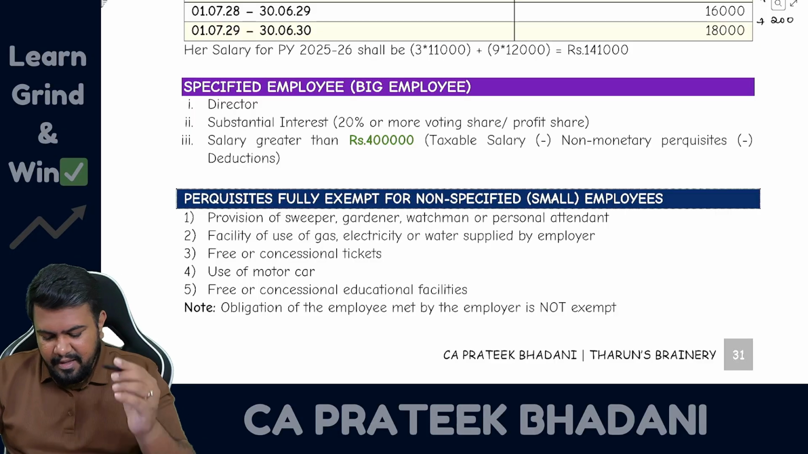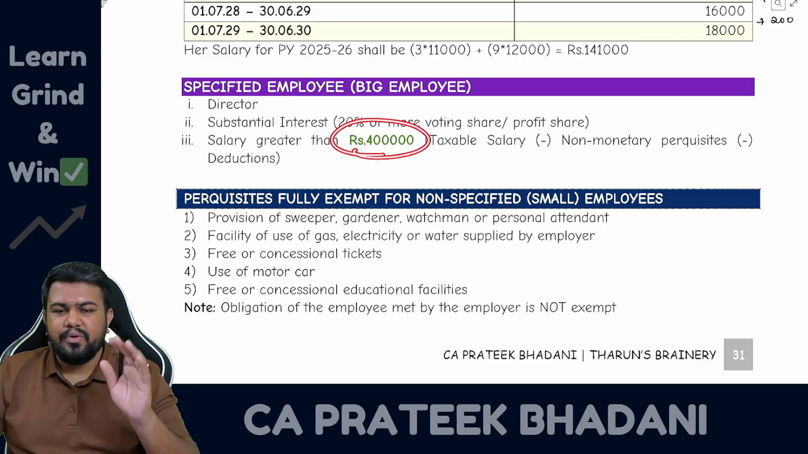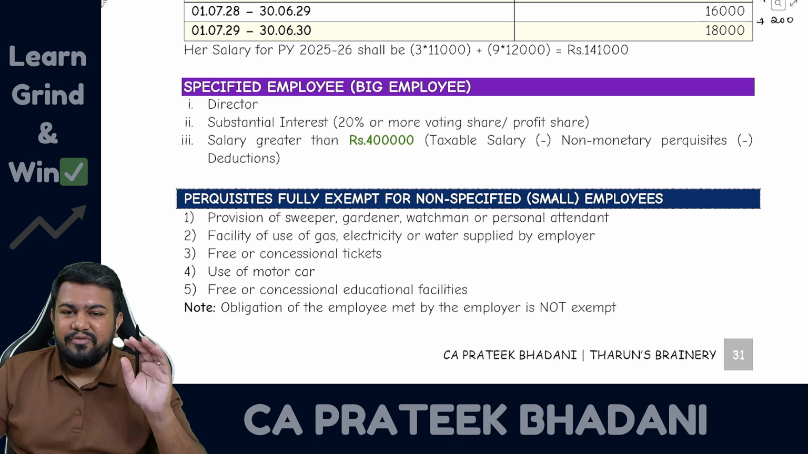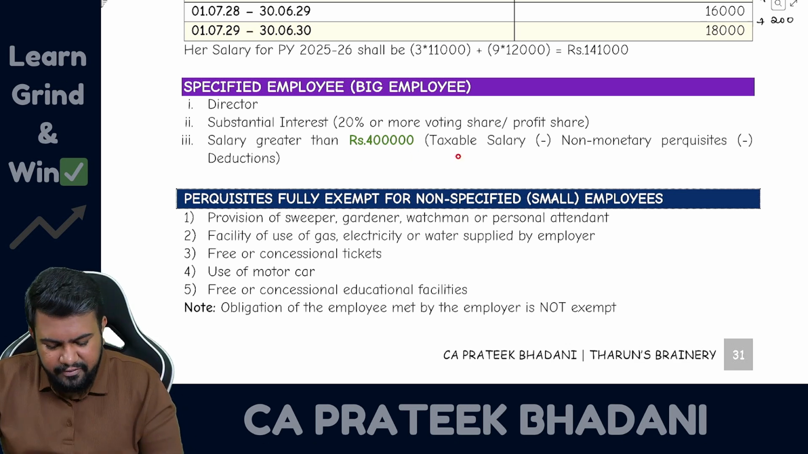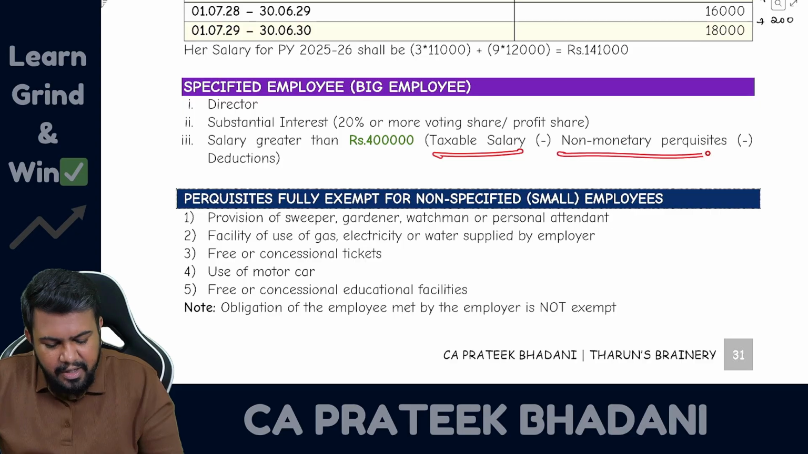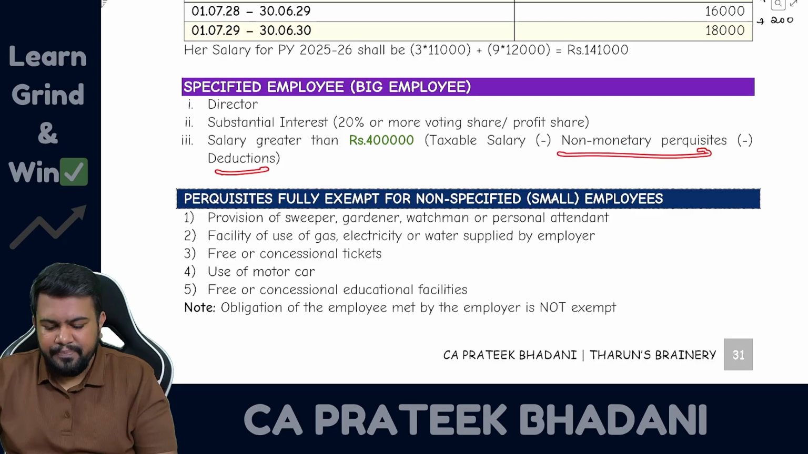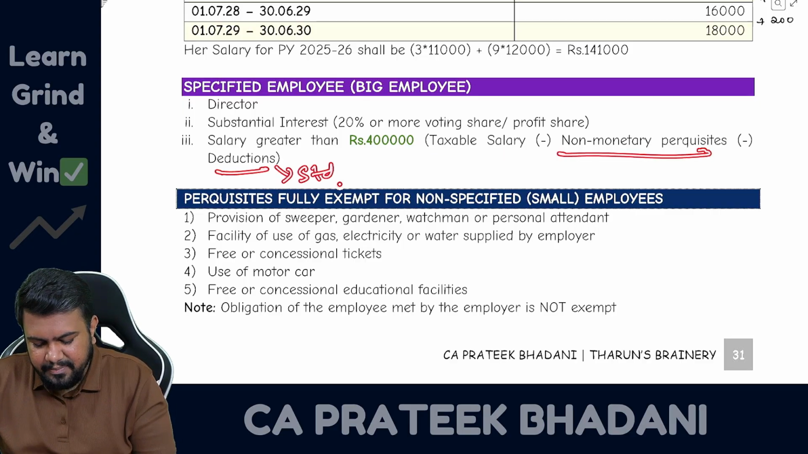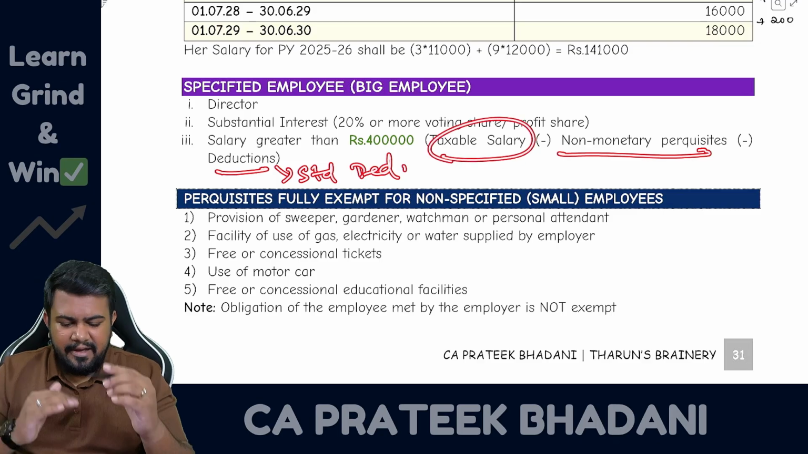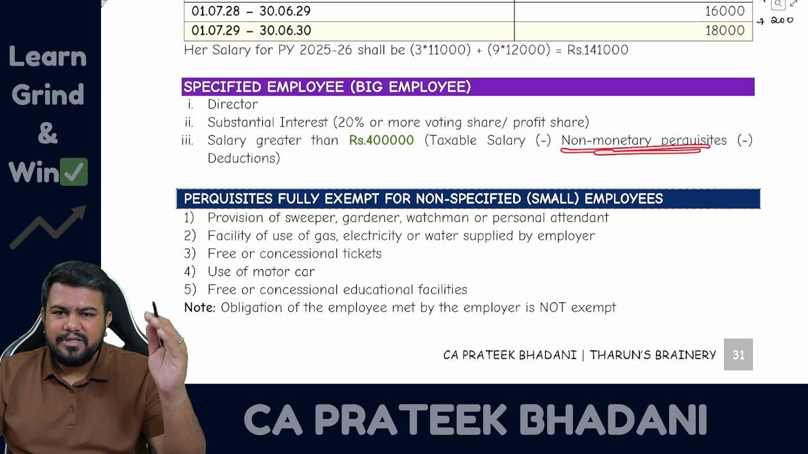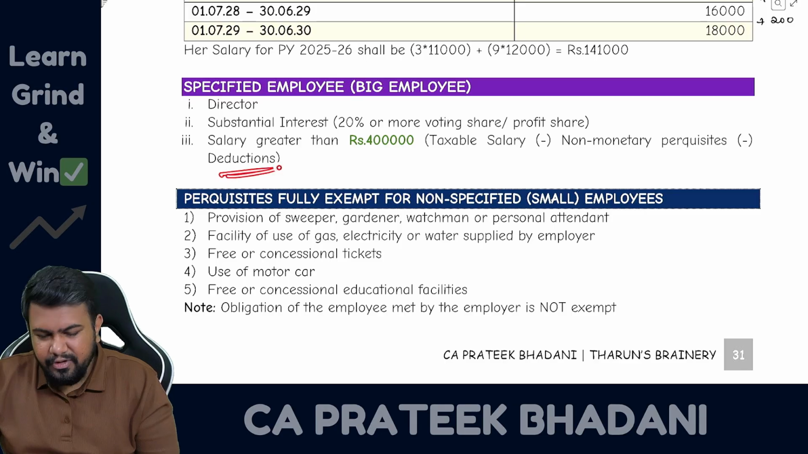And thirdly, if the salary is more than 4 lakh rupees. If the salary is more than 4 lakh rupees, this 4 lakh rupees you have to determine after the calculation of taxable salary minus non-monetary perquisites minus deductions. So deductions also include standard deduction, correct? So first you have to take the entire taxable salary. From this, you have to reduce all the non-monetary perks. From that you also have to reduce the deductions.